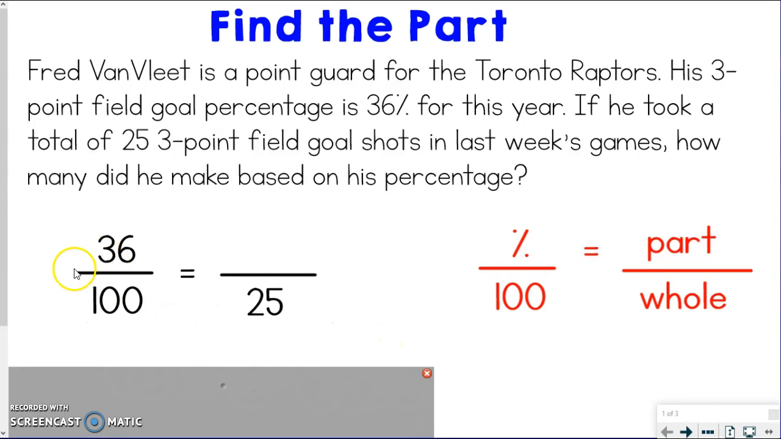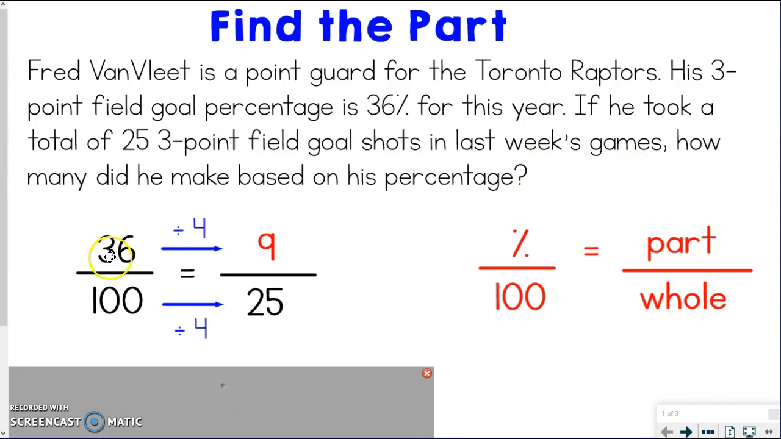So I don't really see a top to bottom connection, but I do see an across connection. So I know that 100 divided by 4 gives me 25. And I suggest you write those arrows in and the divided by 4 to help you. So because I did that to get down to 25, I'm also going to do the same thing to the top and divide 36 by 4, which gives me 9. So we get 9 3-point field goal shots that he made out of 25 for last week's games.